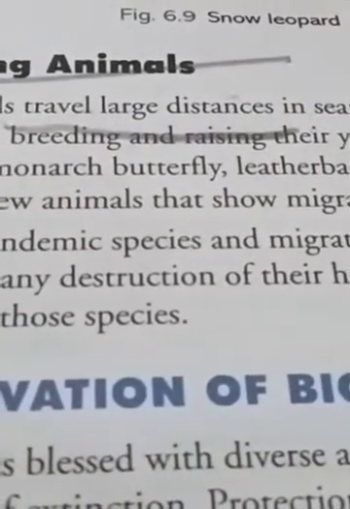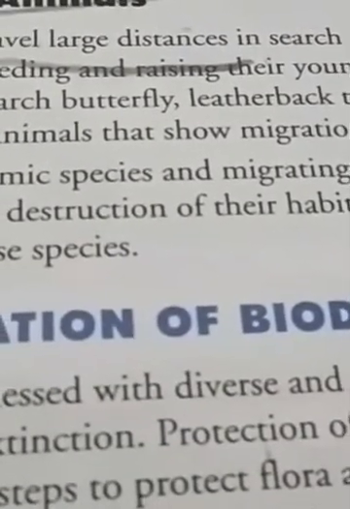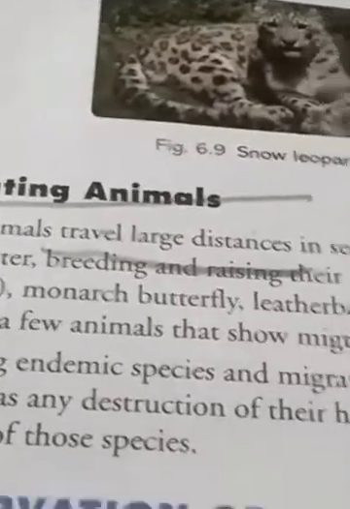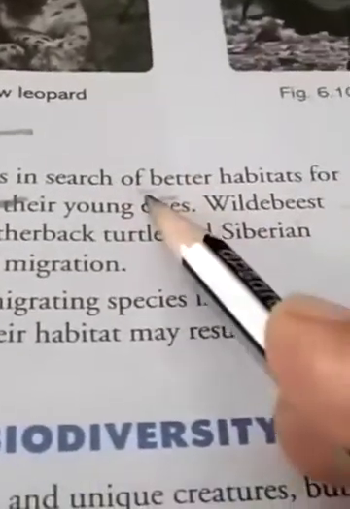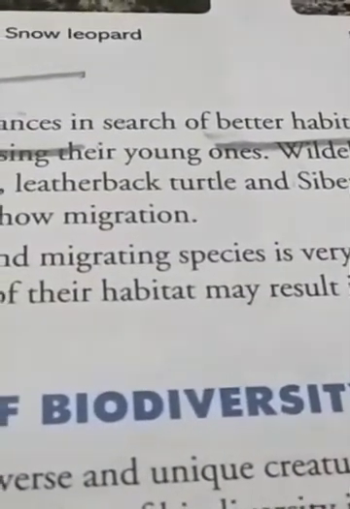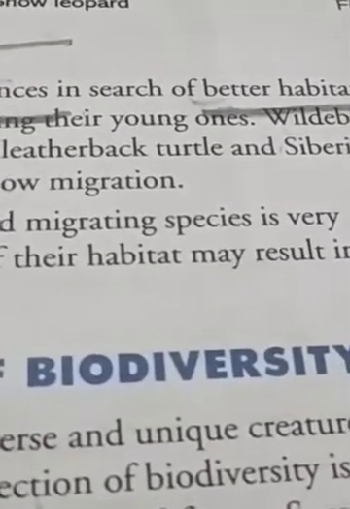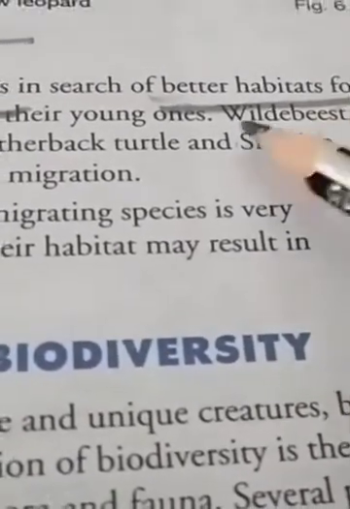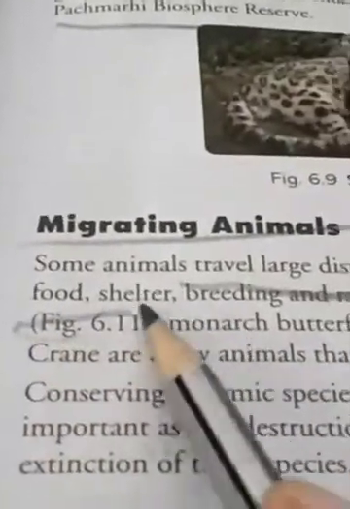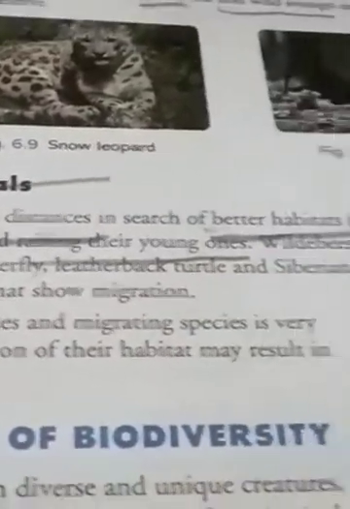For example, they live in a particular place where the temperature or environmental conditions are not suitable for them. So what they do is travel a large distance in search of a better habitat, where they have better things. A better habitat means a better home, with better food, shelter, and breeding and raising their young ones, that is, reproduction.